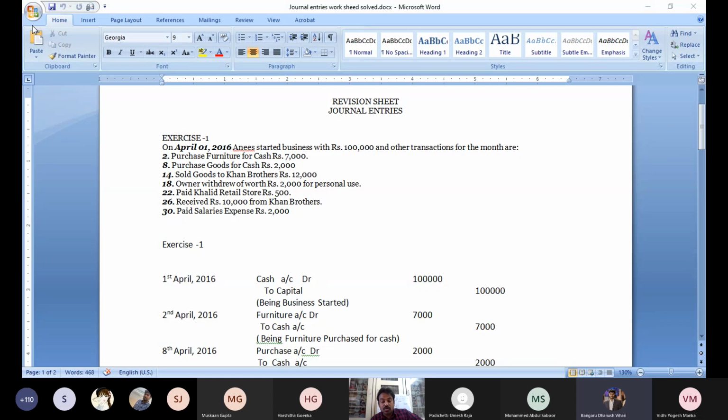and goods sold to Khan brothers for cash. Is there any difference between these two? In the first one, you didn't mention whether it is cash or credit. In the second one, you mentioned it was sold for cash. So what is the difference between these two? The first case, goods sold to Khan brothers, rupees 12,000, whatever it may be. If it is not mentioned as cash, then you can assume this type of transaction is a credit transaction.